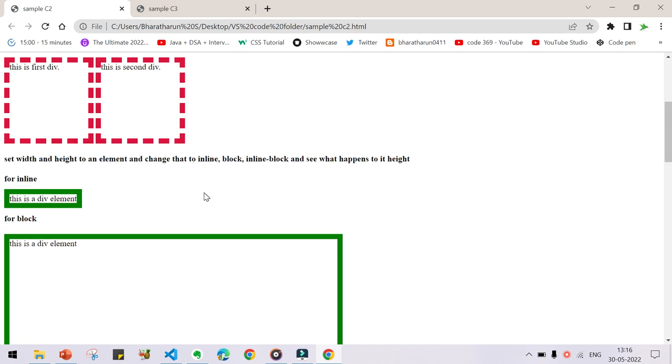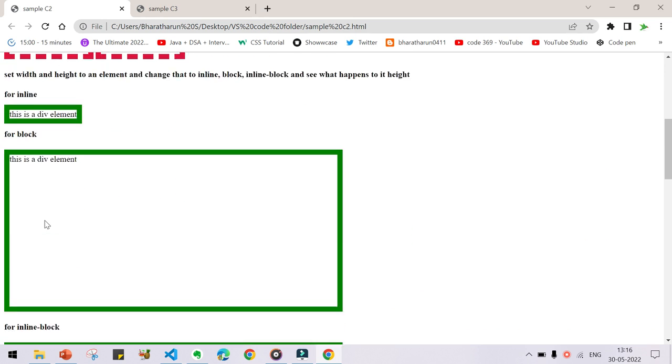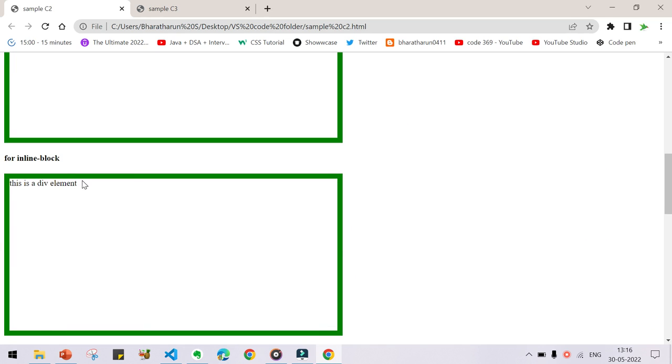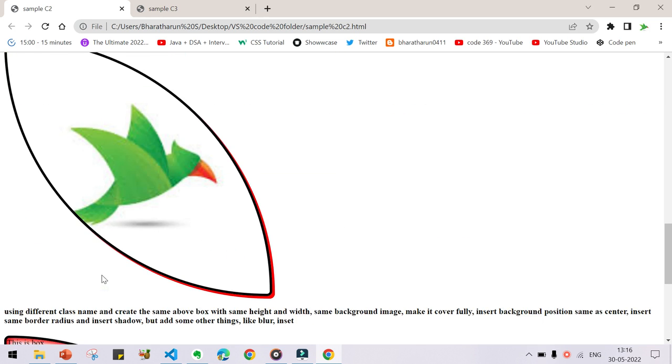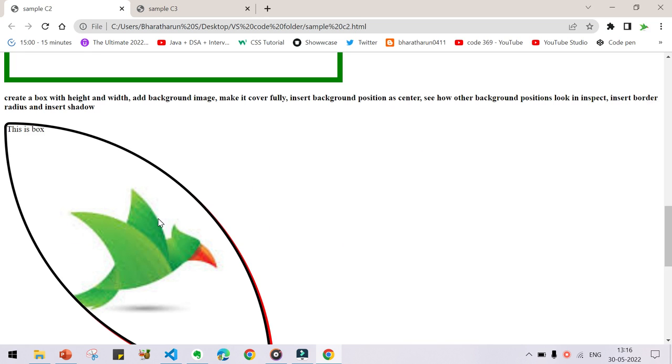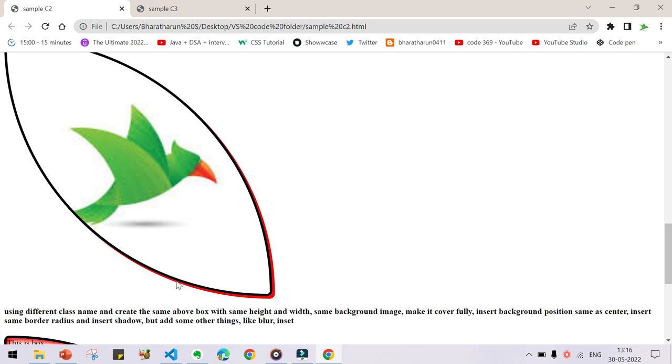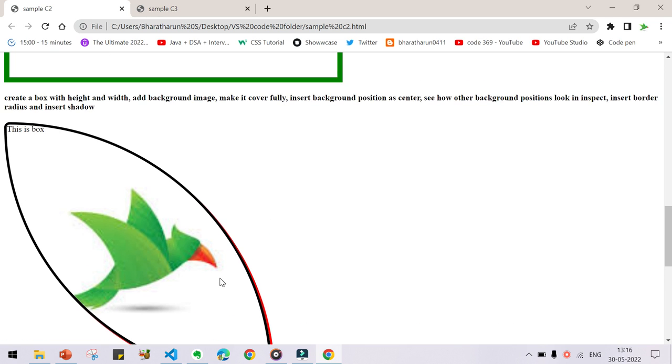Last class we did up to this: how inline will look, how block will look, how inline block will look. In this class we are going to see how shadow works. This is the output of shadow. You can see a red color here. This is what shadow is.